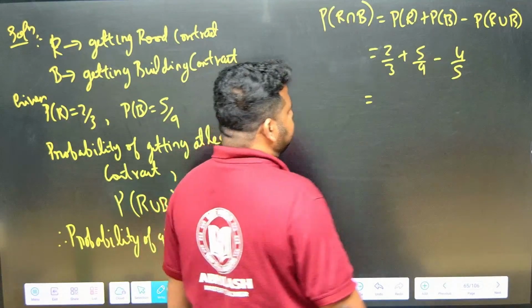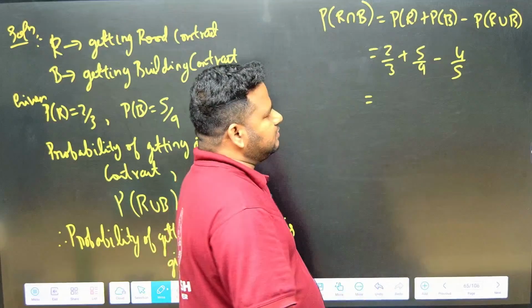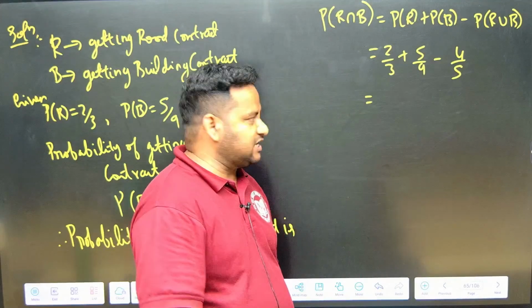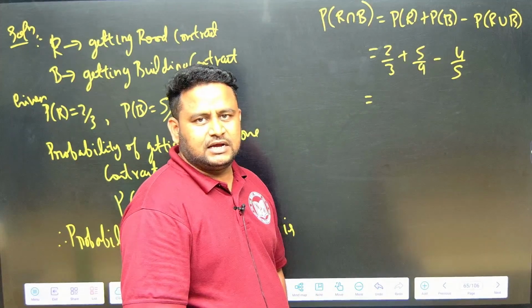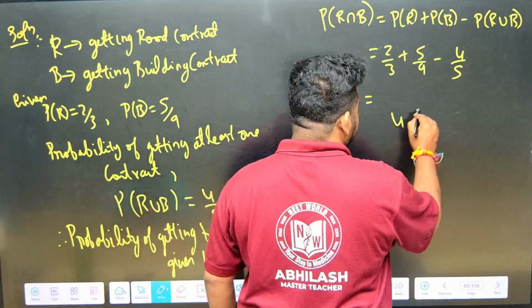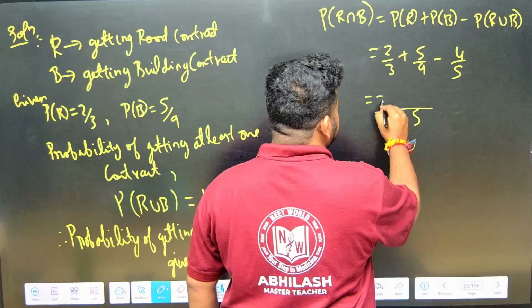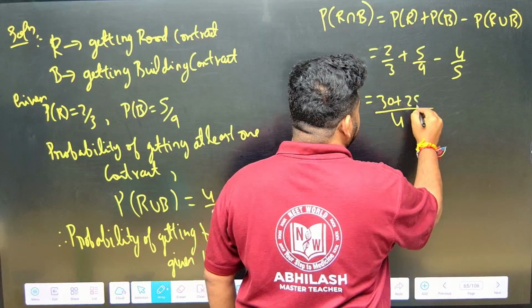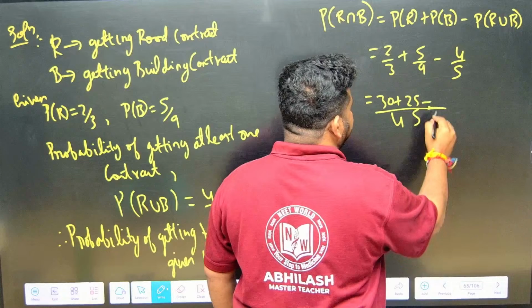Now if you take the LCM of 3, 9 and 5: 3 and 9 LCM is 9 itself, and 9 and 5 LCM is 45. So this will become 45. 3 15s are 45, so 15 2s are 30, 9 5s are 45, so 5 5s are 25, and 5 9s are 45, 9 4s are 36.